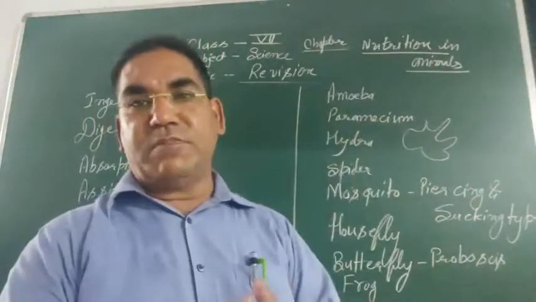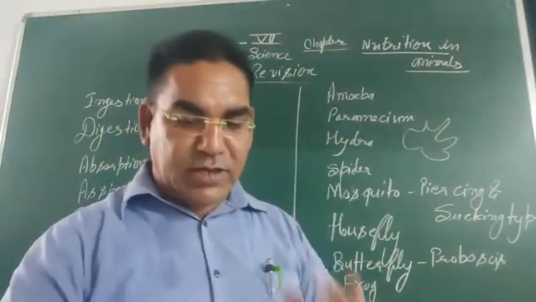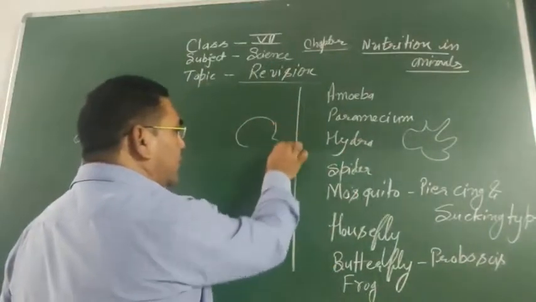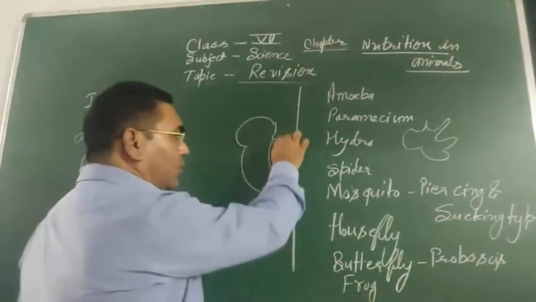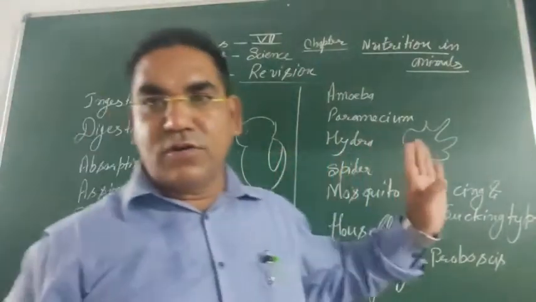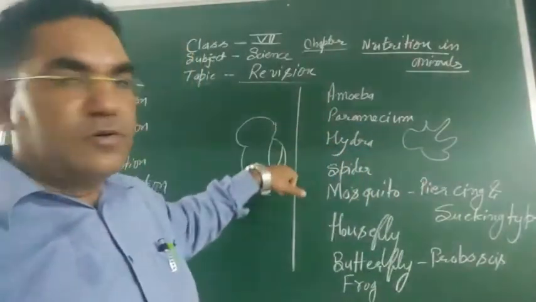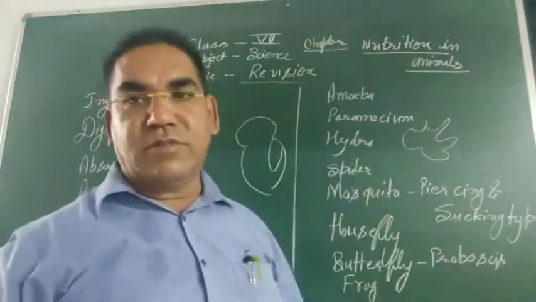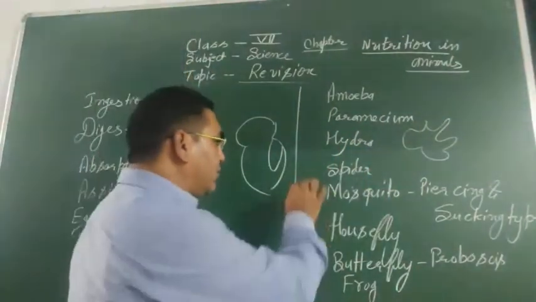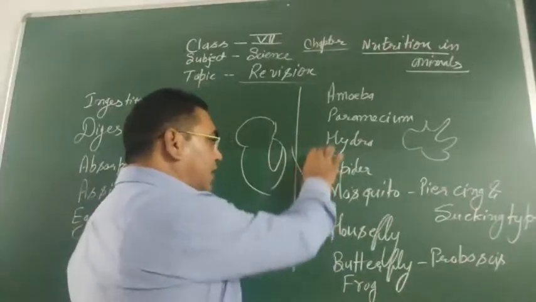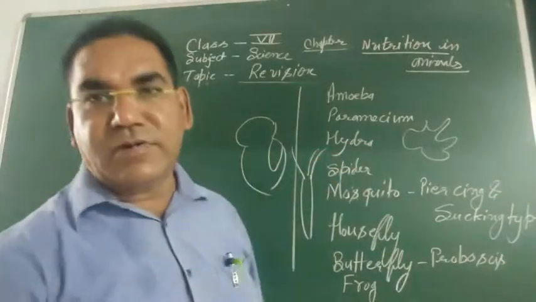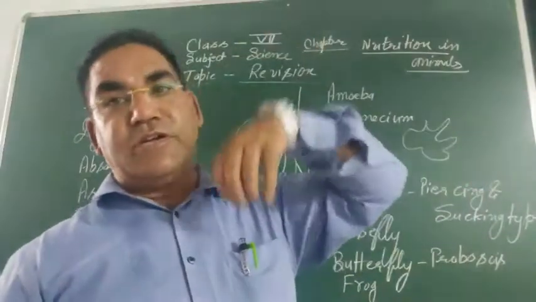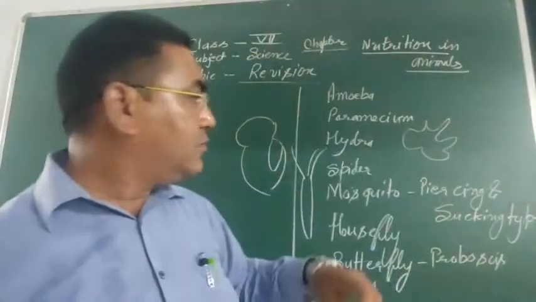Next one, in case of paramecium, it has an oral groove, like this. This is the oral groove, and from the oral groove the food enters. Next one, in case of hydra, it has a number of tentacles like this. They have a number of tentacles which capture the food and put it inside the mouth.